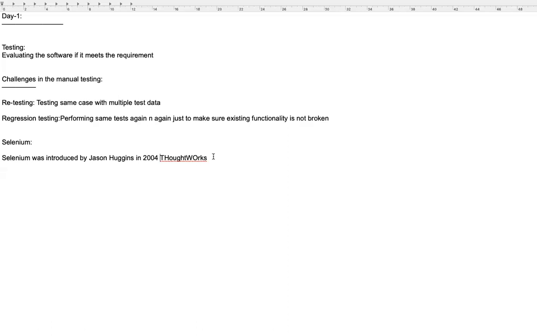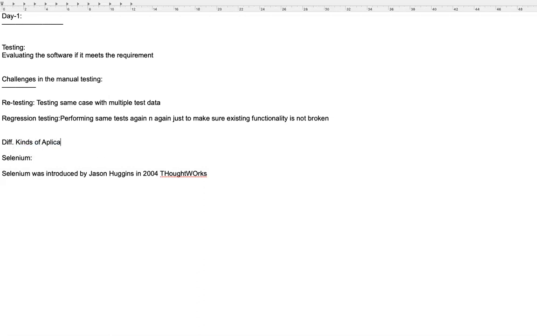And before that, there were only desktop or Windows applications. In the early 2000s, web-based applications came into existence. So before that, let me discuss what the different kinds of applications are. What are the different kinds of applications we have?